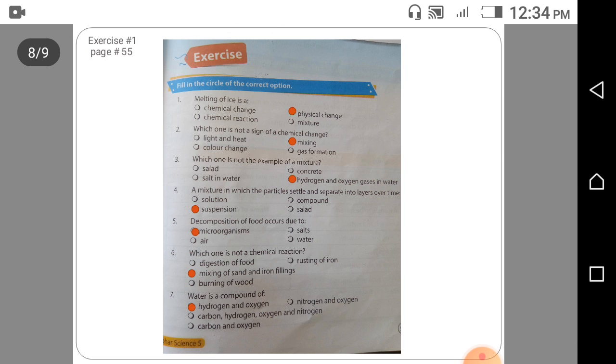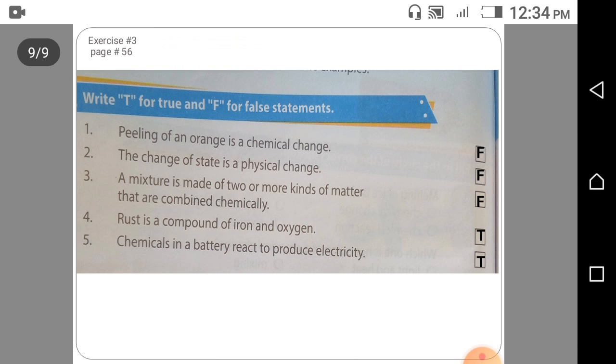This is the book exercise number 1 on page number 55. I have marked the answers. You have to do it in your books. And this is exercise number 3 on page number 56. You have to do this in your books.